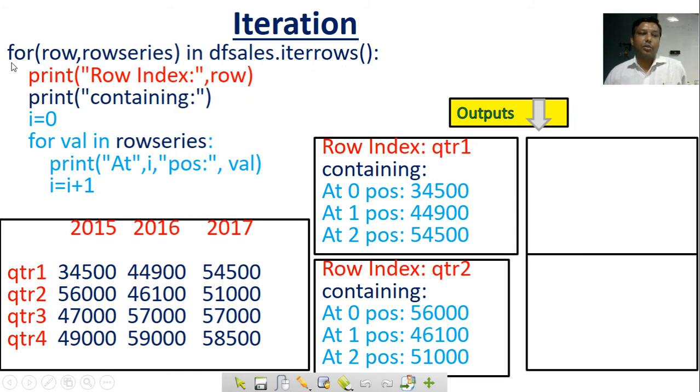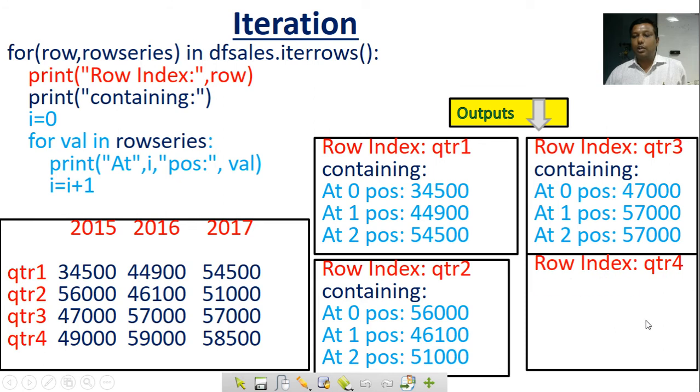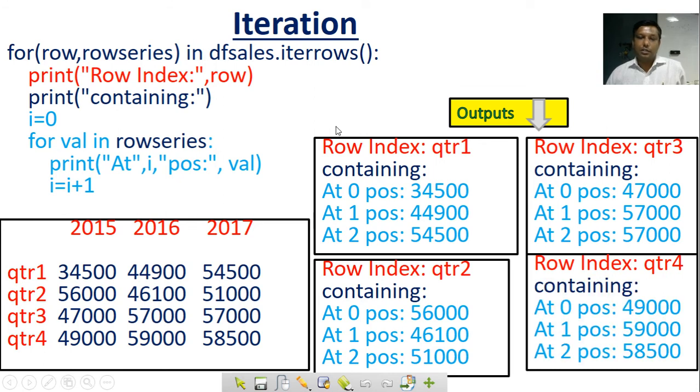Then again it goes to the outer loop. Row becomes quarter 3. Row index quarter 3 containing I equal to 0, for val in row series. Row series is 47000, 57000. So it will take first 47000 at position 0, 47000. I becomes 1, at position 1, 57000. Again the outer loop will execute. So row index quarter 4, and you can see the positions.